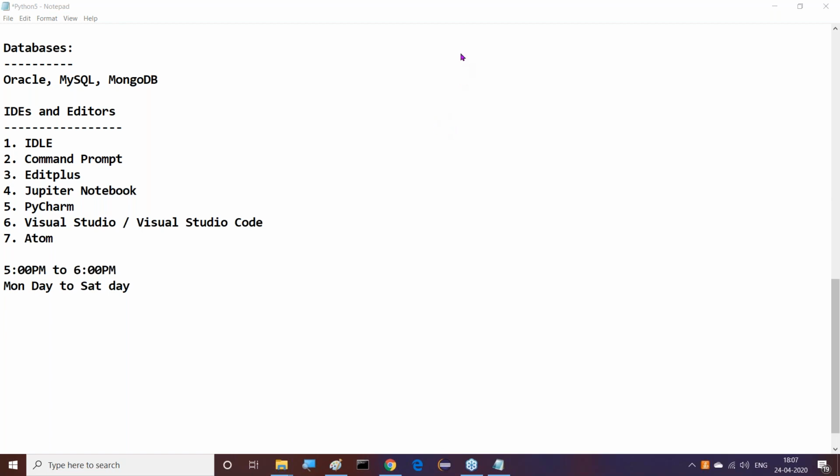This is one thing. Then apart from this, the duration of this course is 2 to 2.5 months. That means 60 to 75 sessions are required. Definitely 60 to 75 sessions are required, and I need to take them.